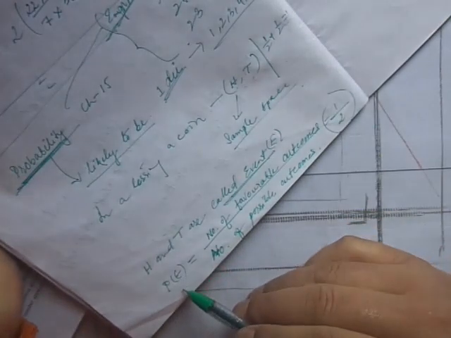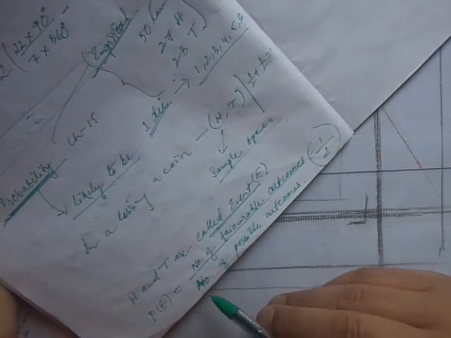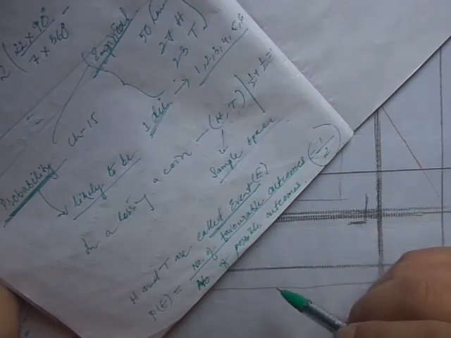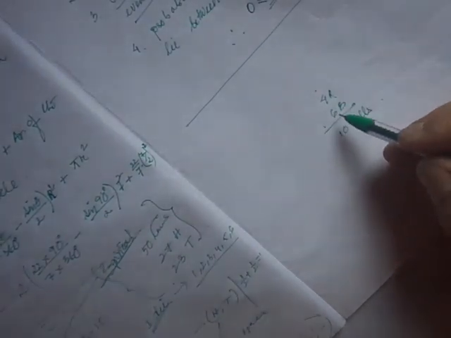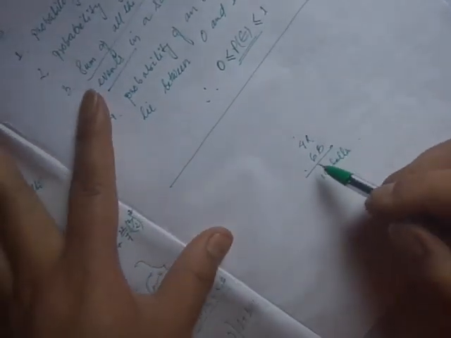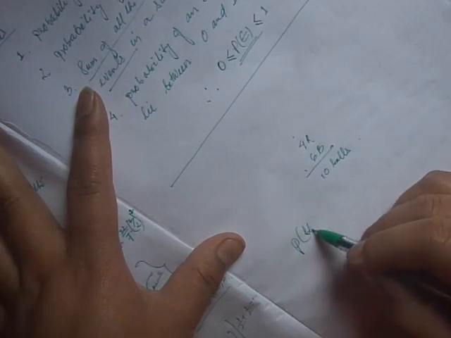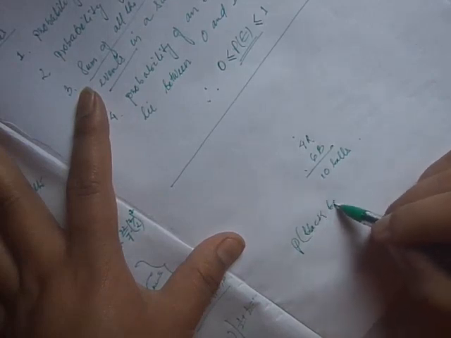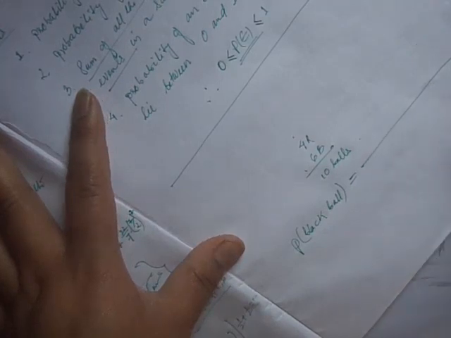So you can use this formula, what we have written here before. Probability of an event E is equal to number of favorable outcomes divided by total number of possible outcomes. Here, probability of getting what? Black ball. How many black balls are here? 6. So probability of getting black ball must be equal to number of favorable outcomes.